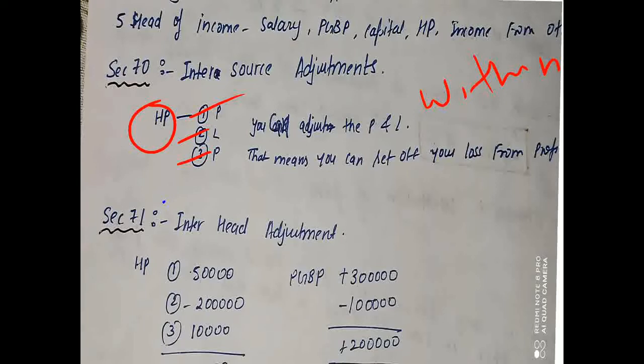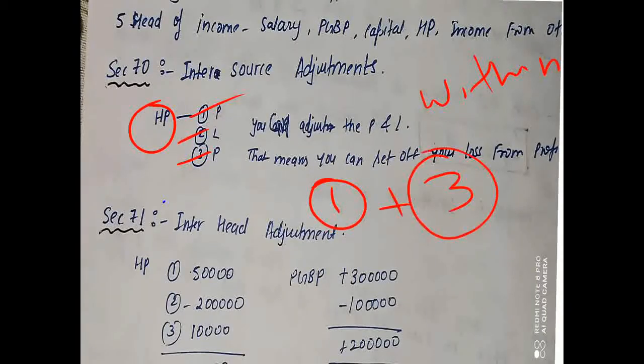Suppose he has a profit from his first house, a loss from his second house, and also a profit from the third house. Whatever profit he gets from house 1 and house 3, we add both profits and subtract the loss. So this is what is setting off of losses.